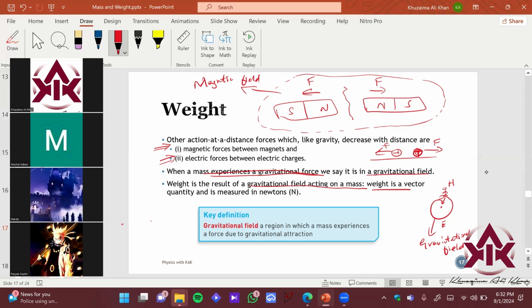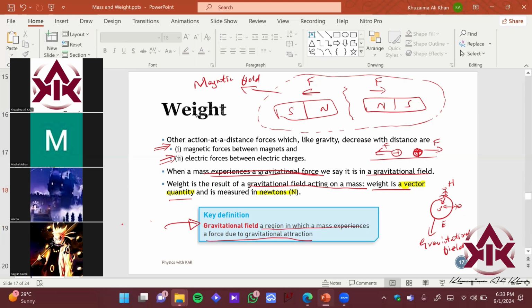अच्छा, weight is a vector quantity because you can see कि gravity जहाँ जहाँ object mass खड़ा हुआ है, right? Gravity is always towards the center of the earth, so it has a direction, that is why it is a vector quantity. So weight can be equivalent to force because it is pulling towards the center of earth, and the SI unit is newtons. ठीक है, so the gravitational field is a region in which a mass experiences a force due to gravitational attraction, right? That's the region where the Earth can apply the gravitational force.